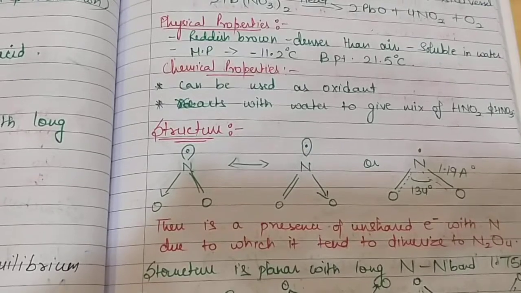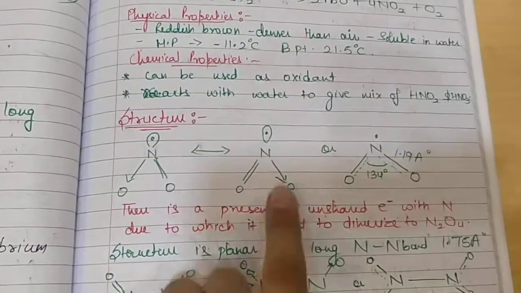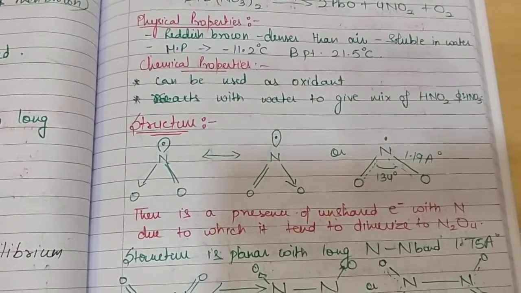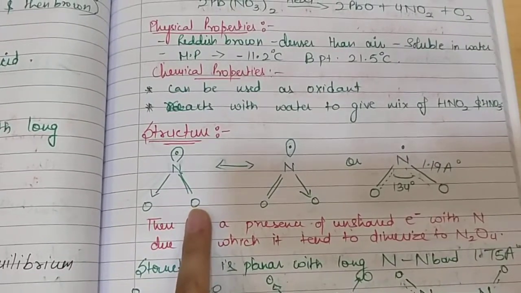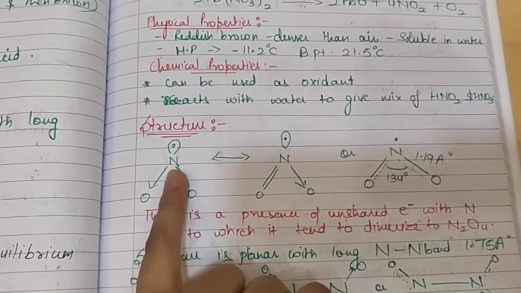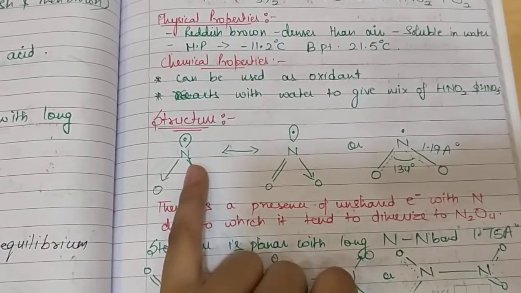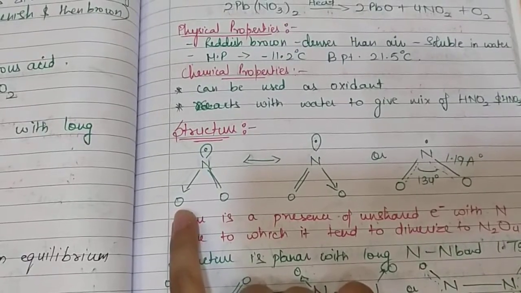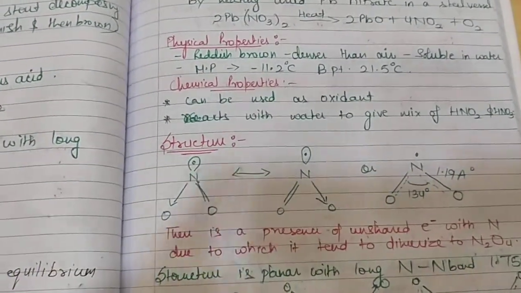This is the structure of NO2. It exists with nitrogen having a single unshared electron, as nitrogen is forming a double bond with one of the oxygens. Here 2 electrons are being shared by nitrogen, as nitrogen has 5 valence electrons. 2 electrons are given to this oxygen as a coordinate bond, and 1 electron is present as an unshared electron.